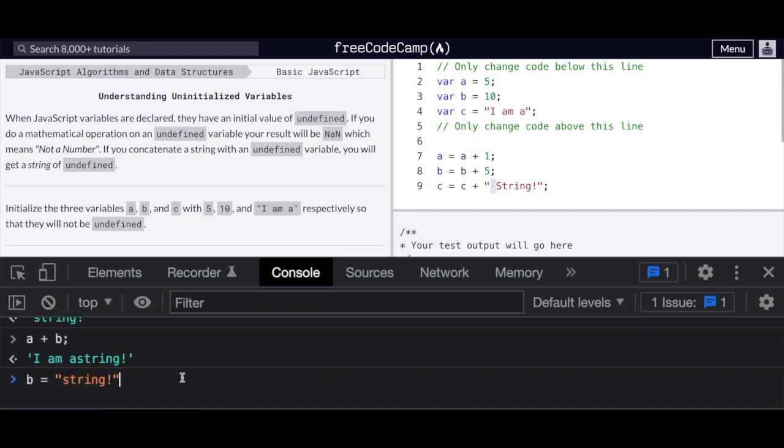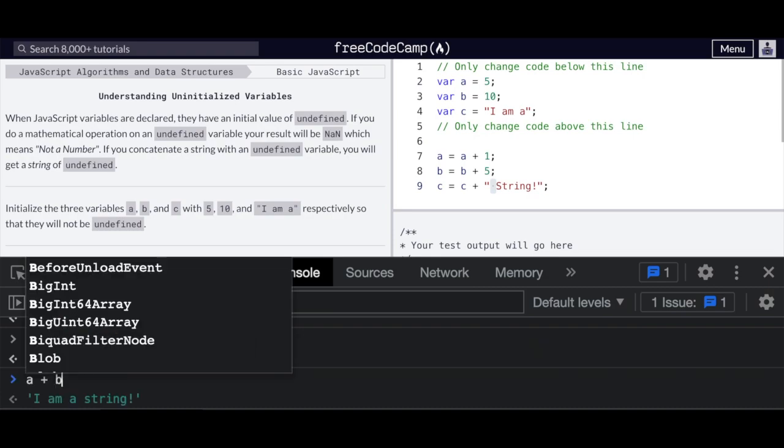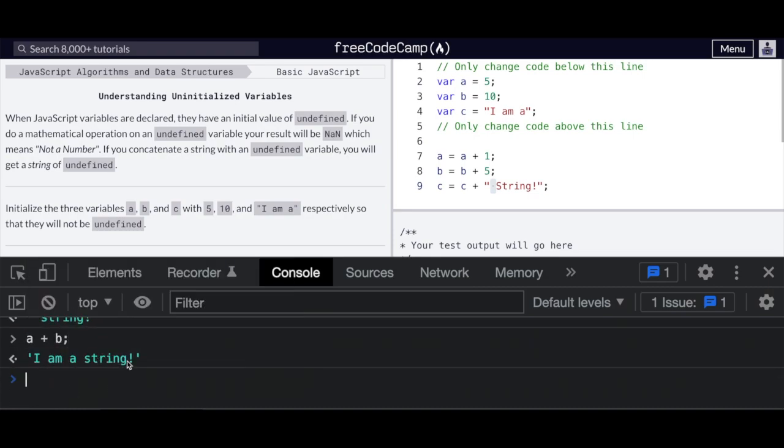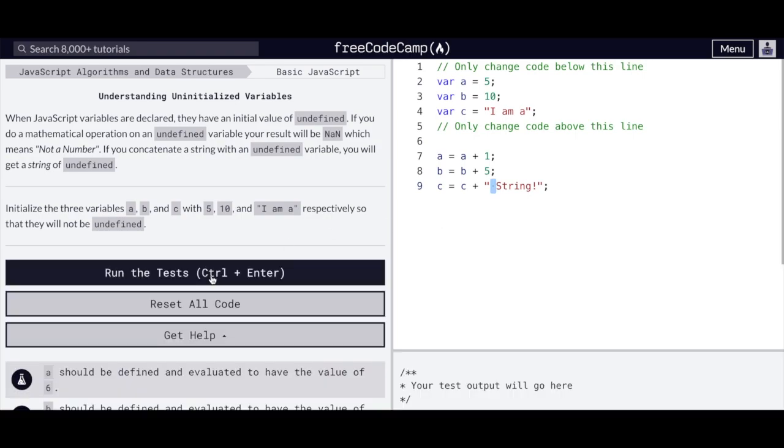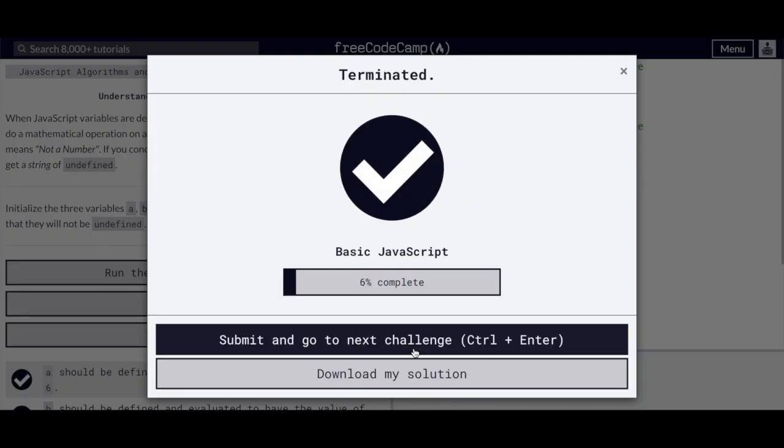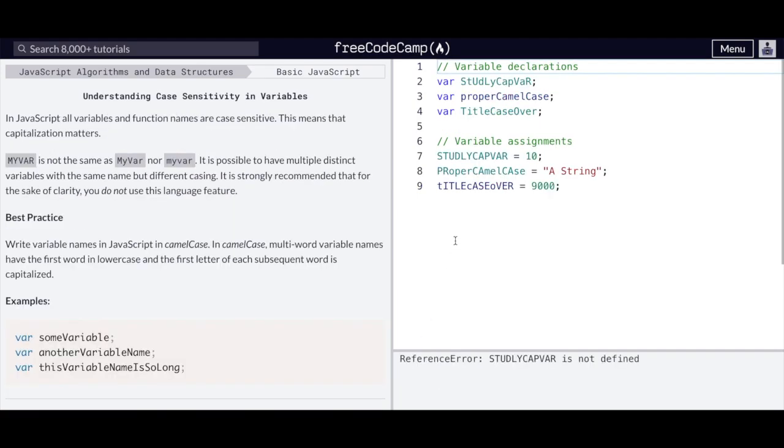So instead you'd want to say B equals " string", with a space. And now if we said A plus B, we get "I am a string." Run the tests. Terminated. Let's do two more and we'll be on to the next video.